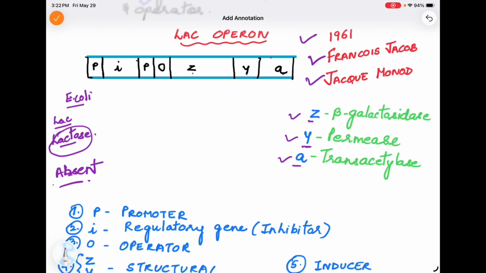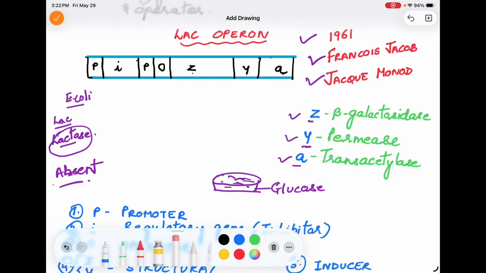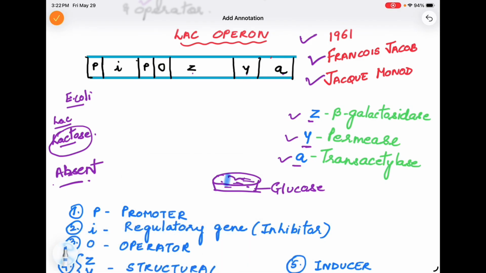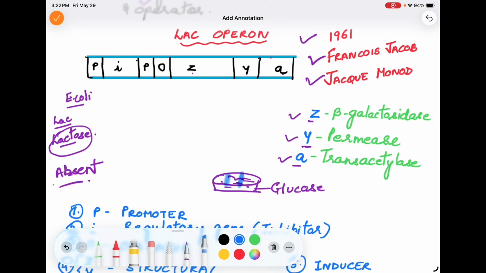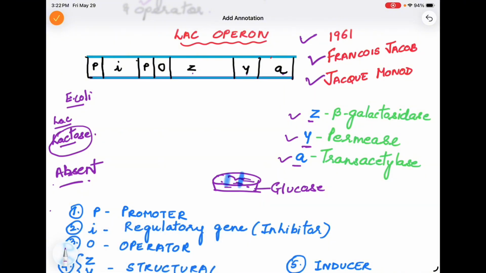It means we consider that suppose there is a petri dish here, and in that there is some glucose solution. Here there is glucose, and we put all these bacteria in this petri dish. Okay, so we can mark it with this, that there are some bacteria here. Now what happens is that because glucose is the main source of energy for E. coli, it is already getting all the energy needed for its regular processes.